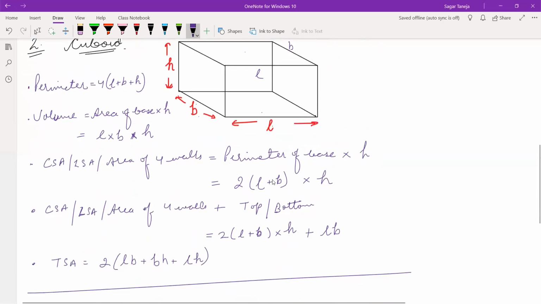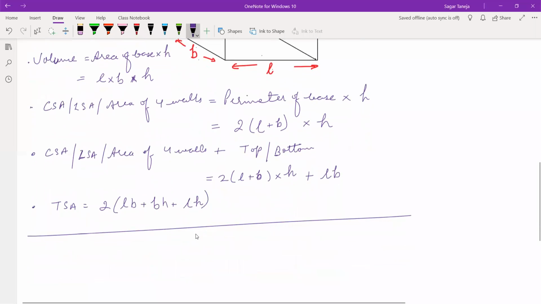So cube and cuboid we have studied by writing each and every formula. After this, the next shape.